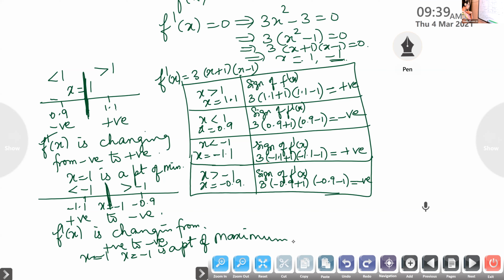Now is it okay? Is it clear? Whenever the sign of f dash of x is changing from negative to positive as x is increasing through that point, at x equals 1, f dash of x is changing from negative to positive. Therefore, it is a point of minimum. And when f dash of x changes from positive to negative, it is a point of maximum.